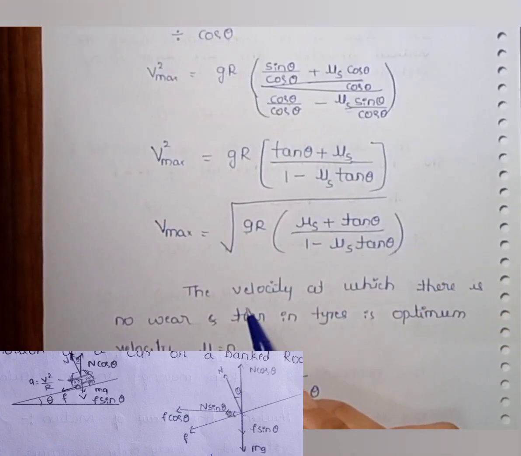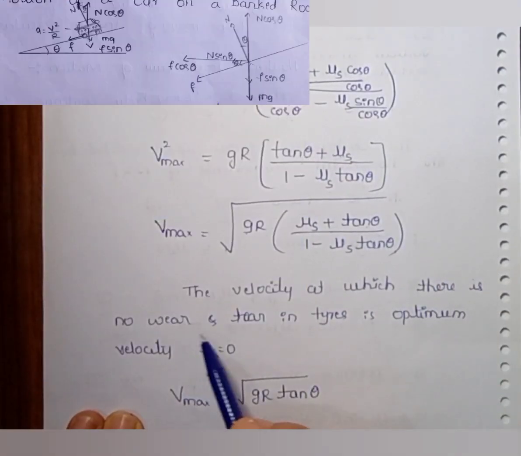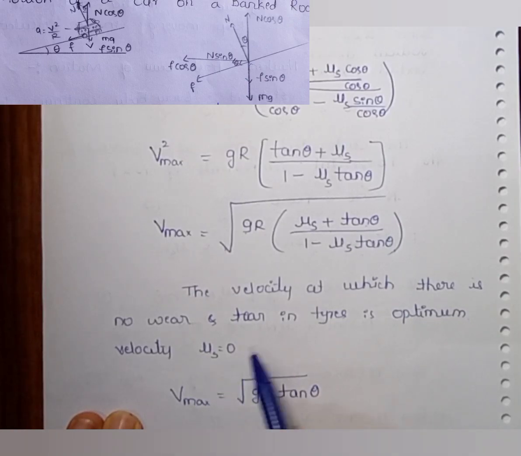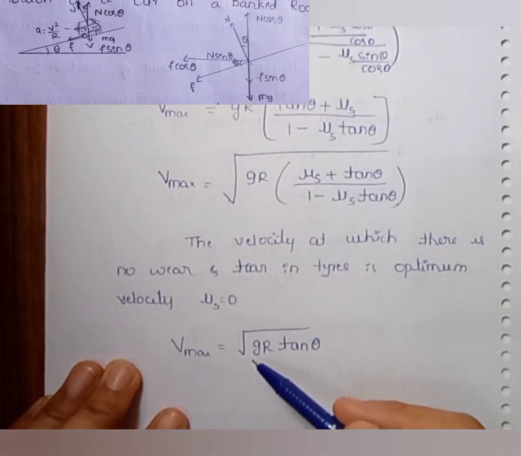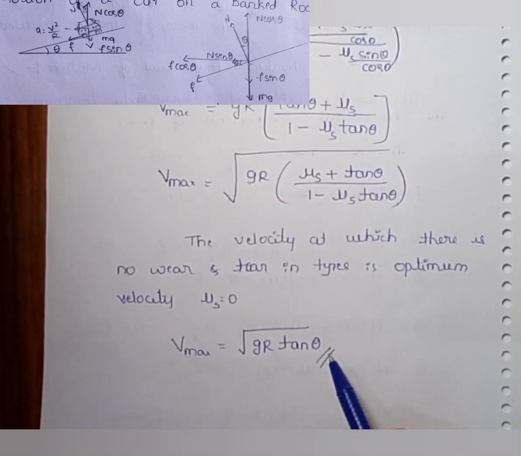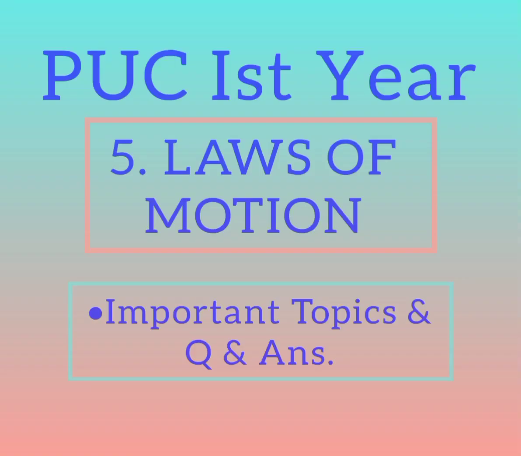That velocity at which there is no wear and tear in the tires is called the optimum velocity. And here, if mu_s is equal to 0, directly we get v max is equal to square root of g r into tan theta. Which completes the chapter Laws of Motion.